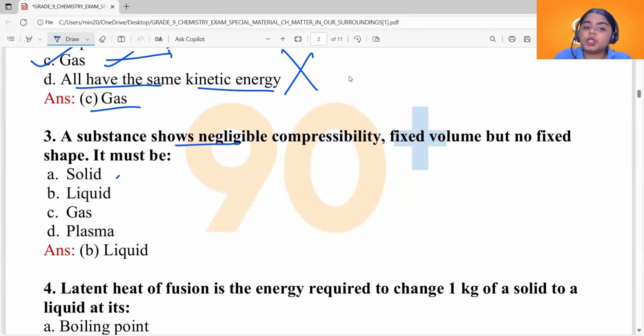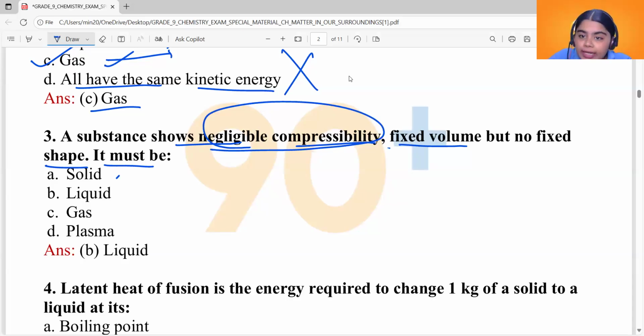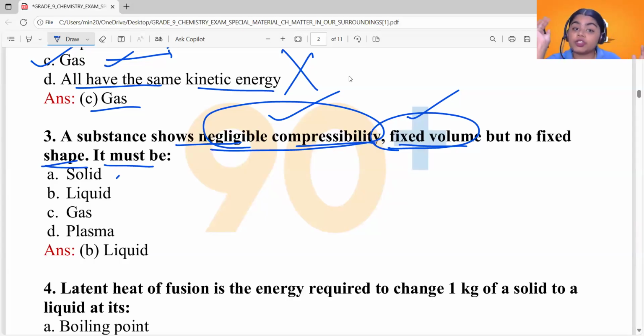A substance shows negligible compressibility, fixed volume, but no fixed shape. It must be... what are the conditions given? A substance shows negligible compressibility, fixed volume, but no fixed shape. No fixed shape means it is not a solid, right? These first two properties hold for solids also. Solids have negligible compressibility and fixed volume, but solids also have a fixed shape. So which one has negligible compressibility, fixed volume, but no fixed shape?